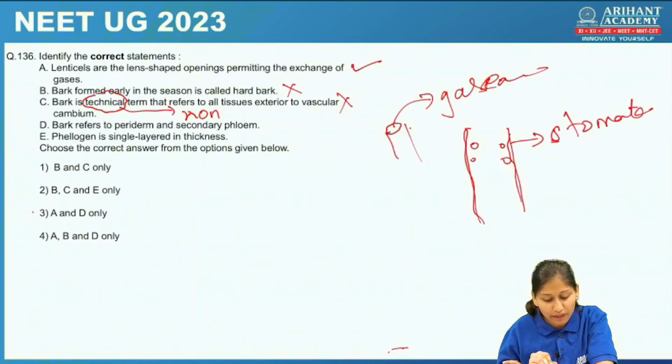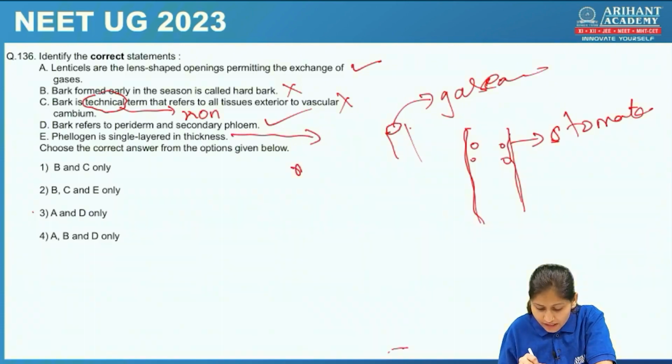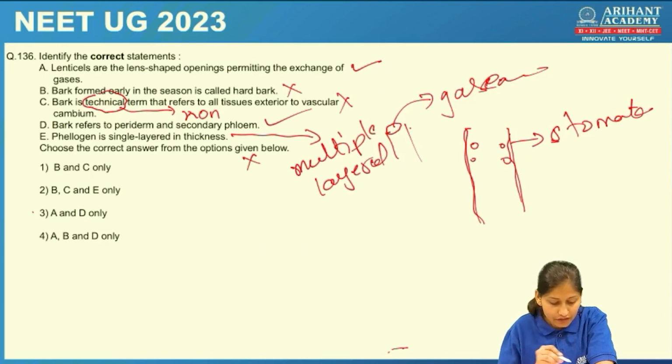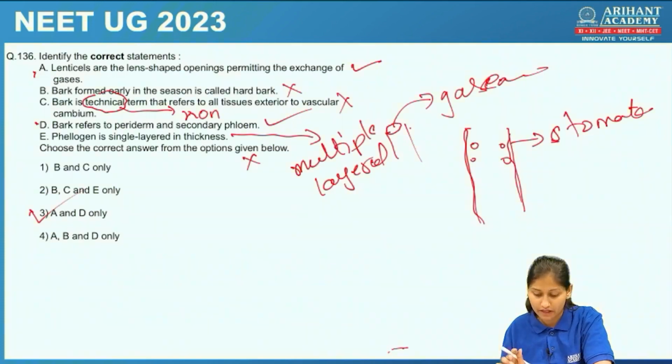Bark refers to periderm and secondary phloem. Yes, bark refers to periderm and secondary phloem. Phellogen is single layered in thickness. No, students, it is multiple layered. Phellogen is multiple layered in thickness. Hence, this statement is also incorrect. So our right ones will be A and D. Okay, so A and D only will be the right answer.